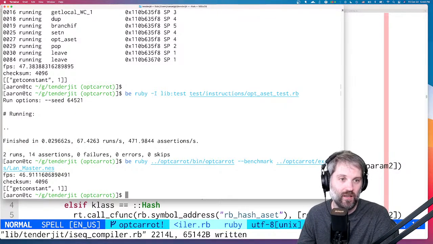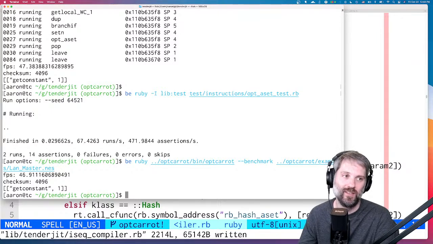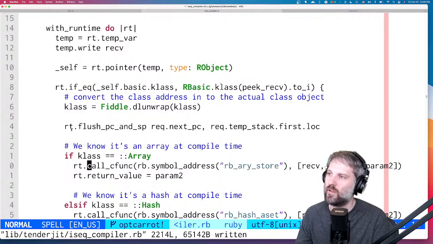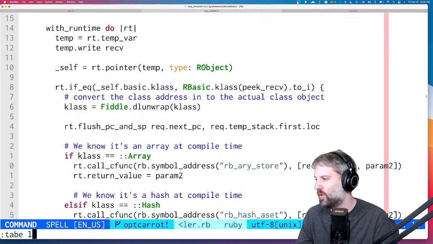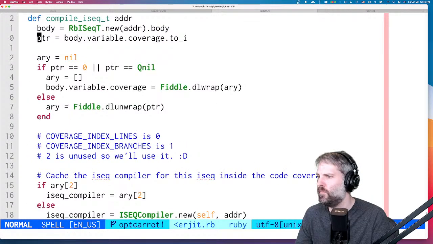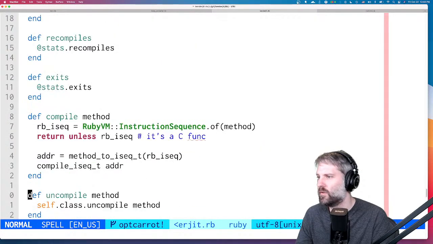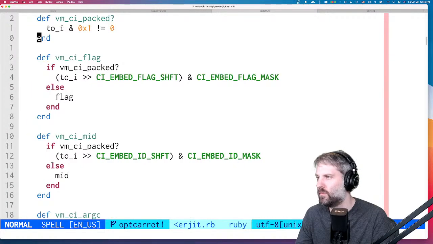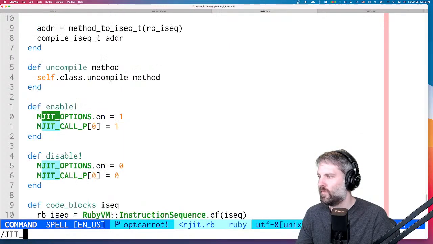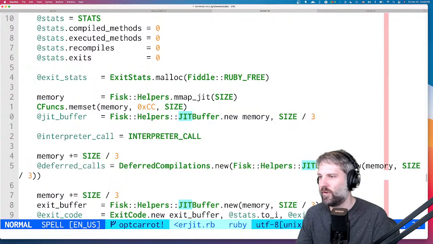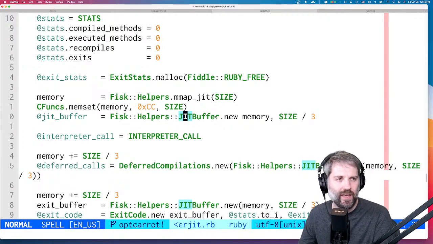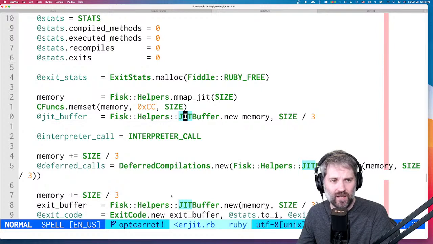Samuel's asking, so emitting it directly to memory? Yes. So Fisk is like, let me pull this up here. Lib TenderJIT. Where the heck is it? I added a thing. I'm trying to find it. Here we go. So we have a JIT buffer. Fisk provides a JIT buffer class.